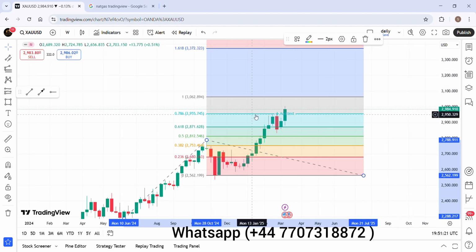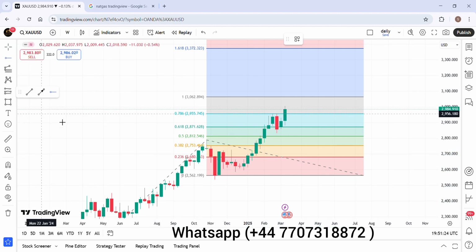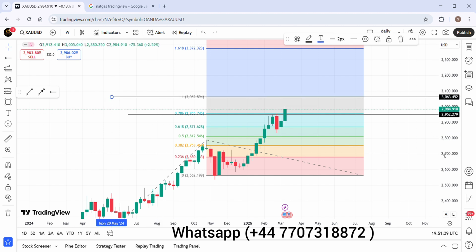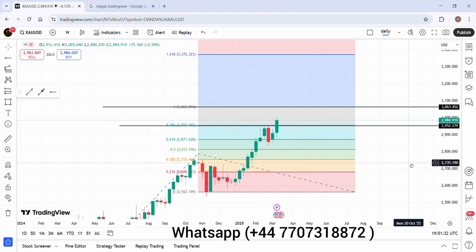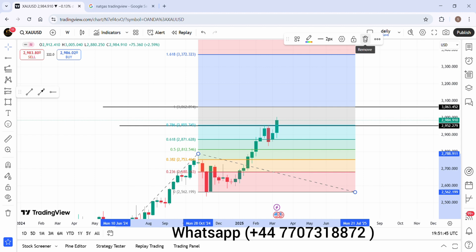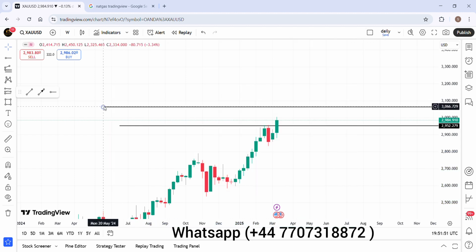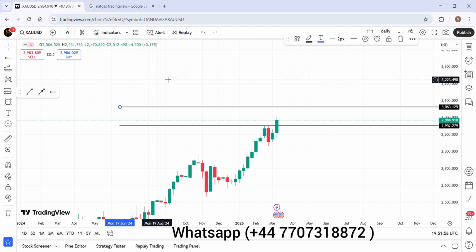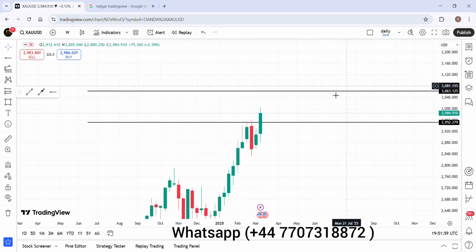I am going to place one line on this surface and one line on this surface. So according to the Fibonacci level, as you can see on your screen, we have got two ideas: the lower line is 0.78, and the upper line at 1 is 3062. Okay, now I am going to remove the Fibonacci retracement. Now we have these two perfect levels, 3065. These are the two areas in which gold will move.